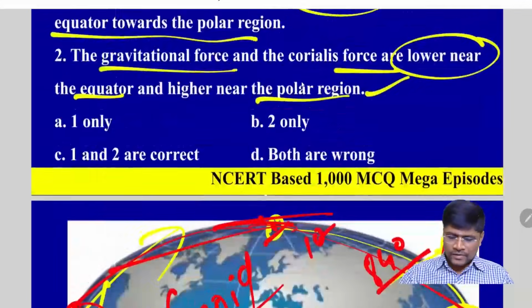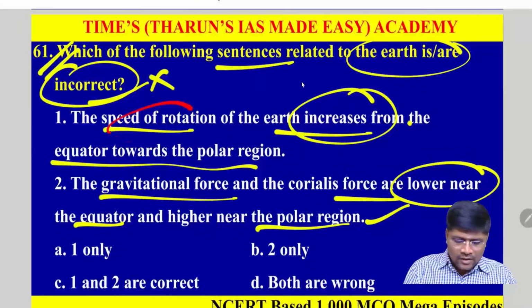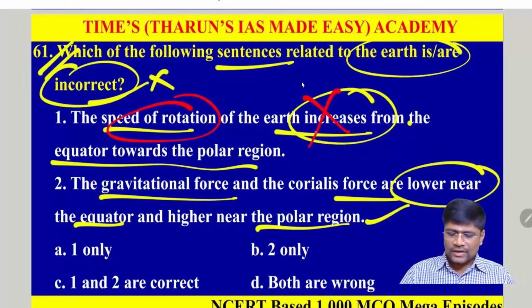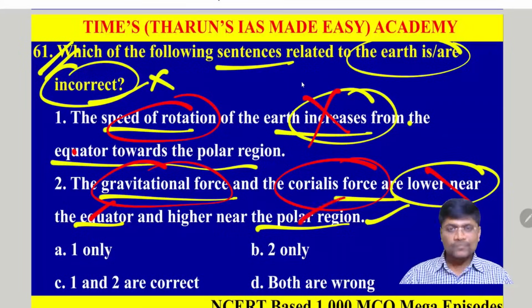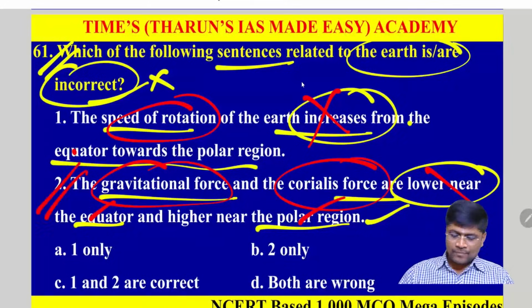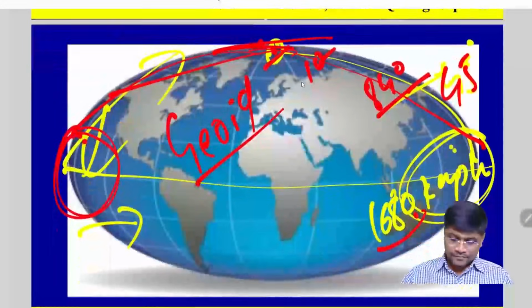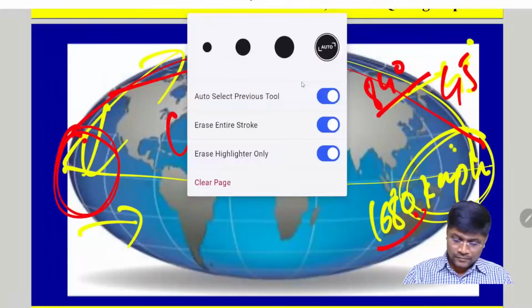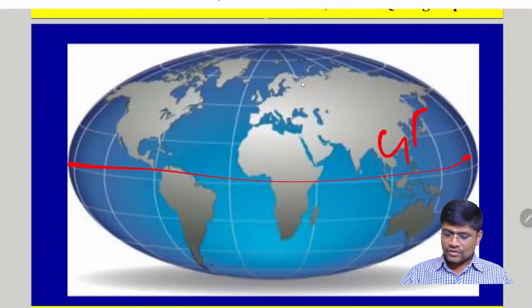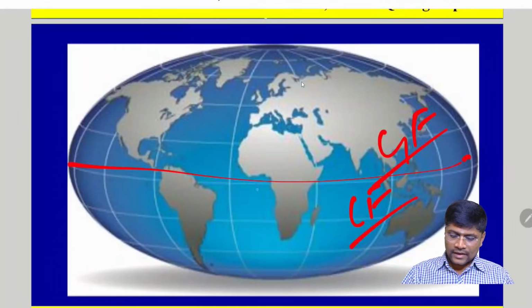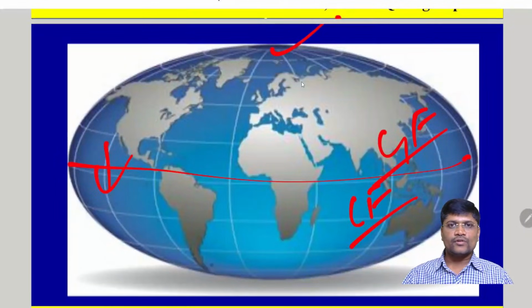Okay. So according to the explanation, the speed of rotation of the Earth does not increase, it decreases from the equator towards the poles. Next one, the gravitational force and the Coriolis force are lower near the equator and they are higher near the polar region. This statement is correct. Let's see. Both gravitational force and the Coriolis force are greater near the polar region and they are very less near the equatorial region.